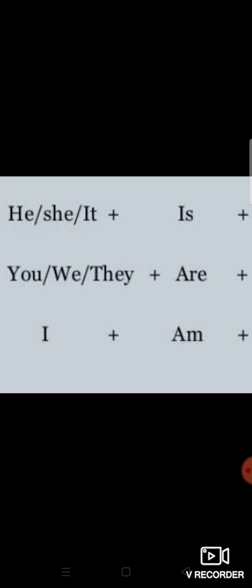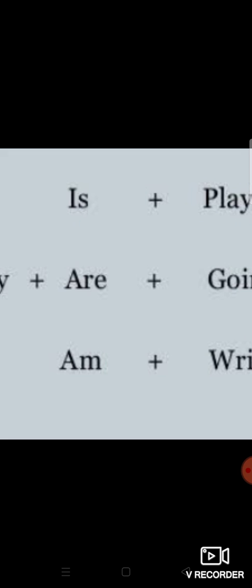See this table. In a sentence, we will have he, she, it, you, we, they or I. Then there may be some names, place names, animals, etc. Then we can find is, are, am, was, were, have, has, had, like that, auxiliary verbs.